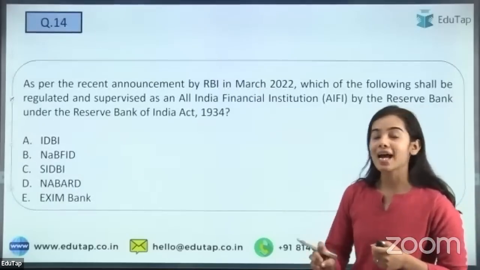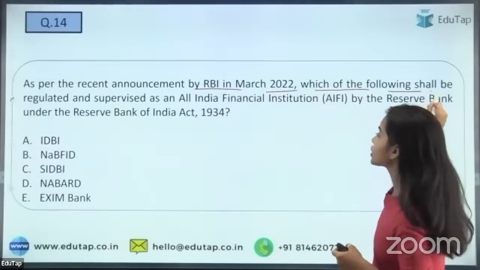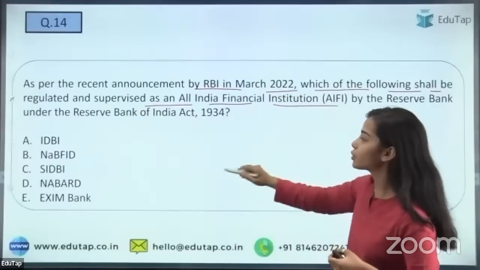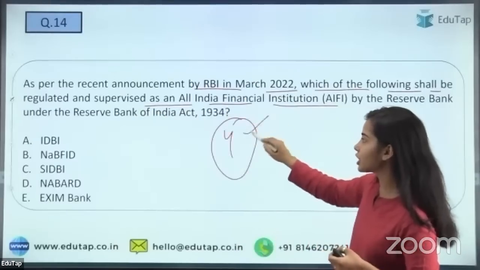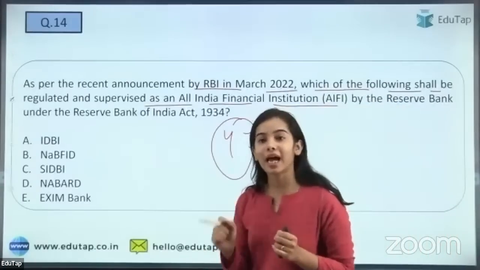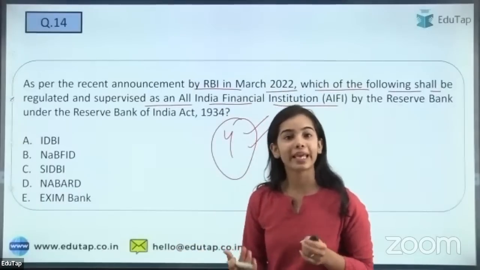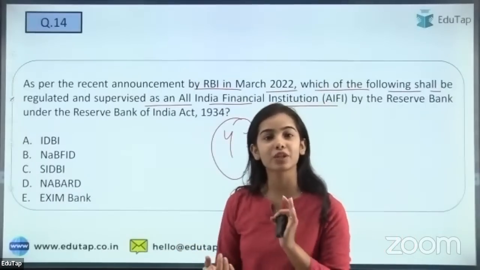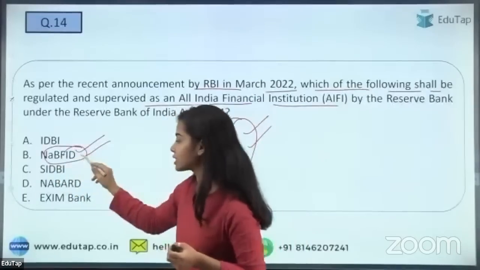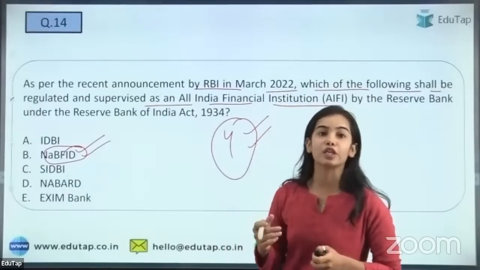So next is, as per the recent announcement by RBI in March 2022, which of the following shall be regulated and supervised as an all India financial institution? So there were 4 all India financial institutions before, but there is one more that has been added. That is what? Okay, I am getting the answers. Jyoti is saying B. Here also Nimal has said B, Santosh has said B. Yes, that is correct. It is NABARD. Okay, so NABARD is the one that has been recently added under the IFI, that is All India Financial Institution.